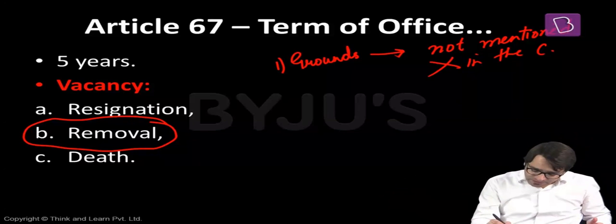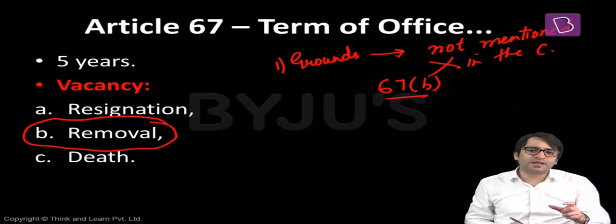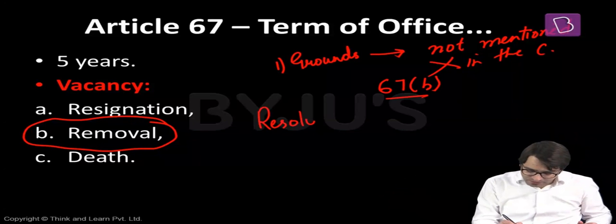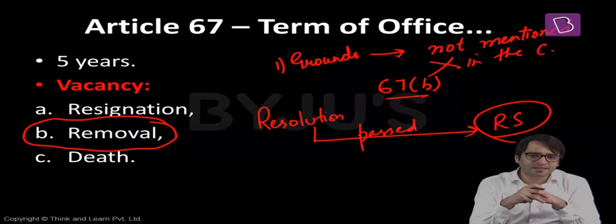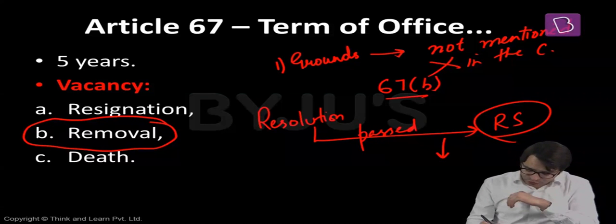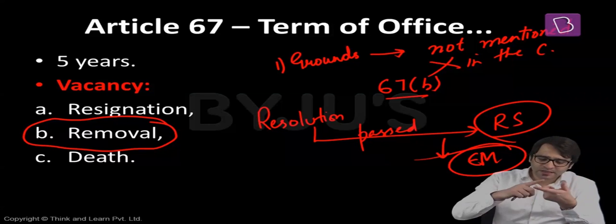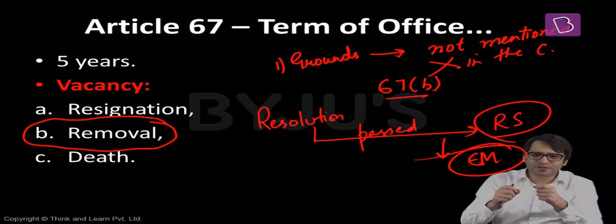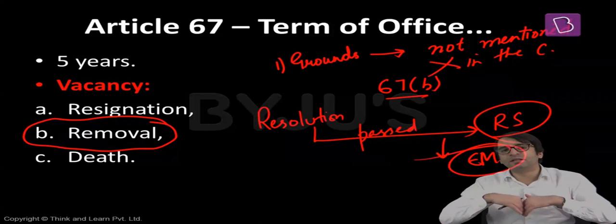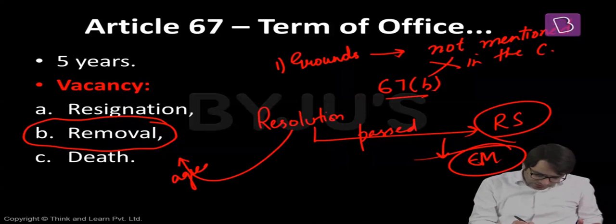What's the procedure mentioned? Under Article 67(b), the Vice President of India can be removed on the basis of a resolution passed by the Rajya Sabha. That means the members of the Rajya Sabha pass a resolution, and this resolution should be passed by effective majority. We have discussed initially what this effective majority is. If this resolution is passed by the Rajya Sabha by effective majority, then the Vice President of India will be removed from his office. This resolution should also be agreed upon by the Lok Sabha.